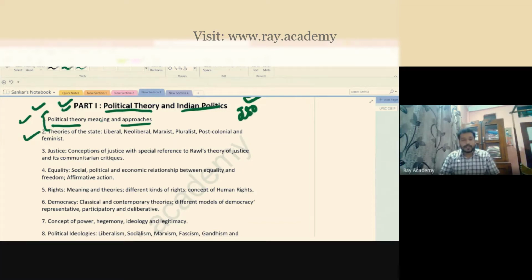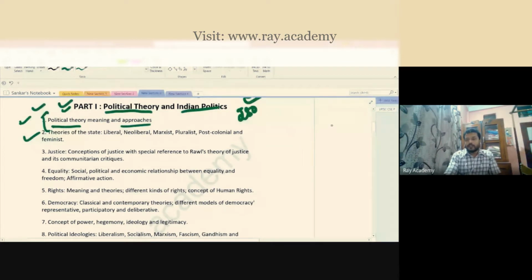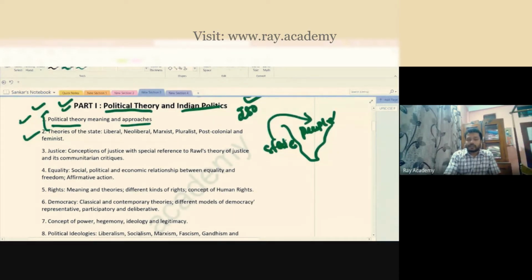But just for your understanding, when you talk about state, who is the state? Our country is the state. That means who rules us? That is the state. Okay. So when you talk about the state, for example, we live in a country. This is our state. Okay. And inside that we have people. So how the state is going to interact with the people, how the state is treating the people, or what is the contribution of the people to the state in terms of elections and politics, this is the entire political science which you will be learning.